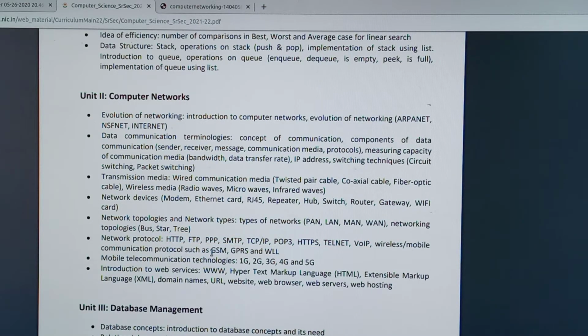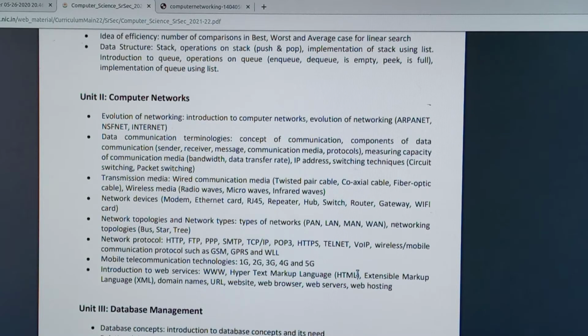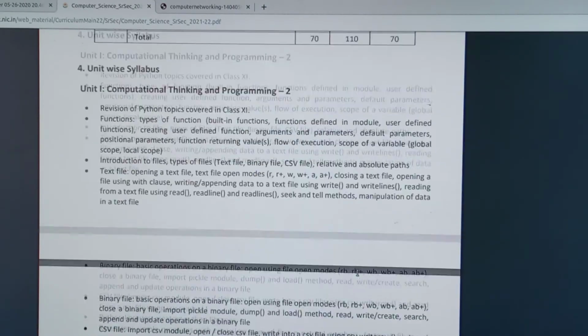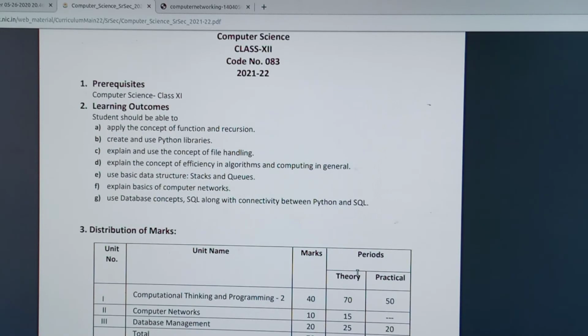Then we need to study GSM, GPRS, then 1G, 2G, 3G, 4G, and 5G technology. After that we need to study web services like WWW, HTML, then XML. Then what we mean by domain name system, domain names, URL, website, web browser, web server, and web hosting. This is the syllabus. You need to study the syllabus.